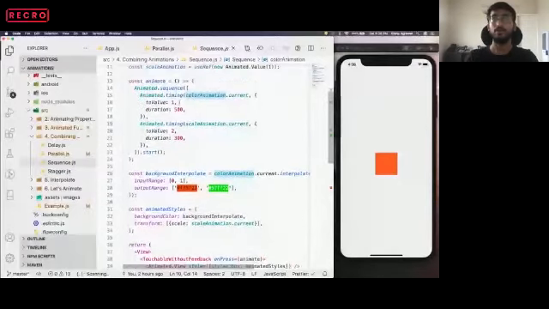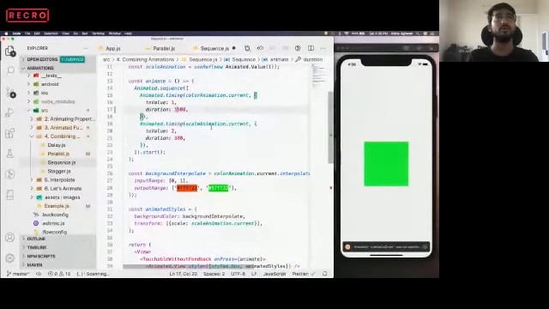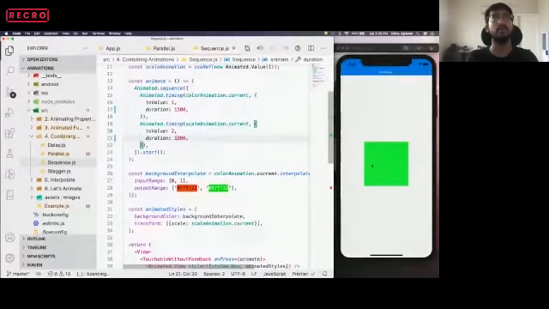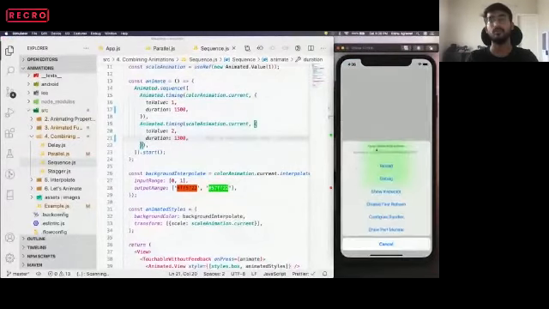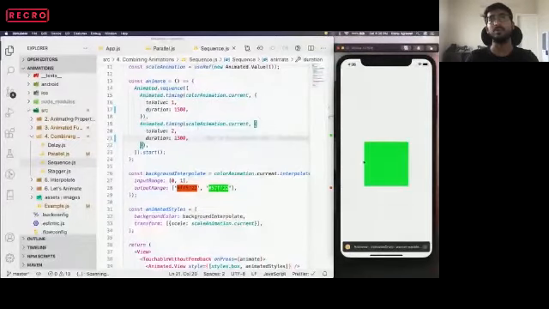So how is it different? In parallel, both the animations started at the same time, and in sequence, the animations will start one after another. Is it fine? So let's see. Let's increase the duration so that it's visible properly. So when we click, first it will change the color for 1500 milliseconds, then it will start expanding. It will not start at the same time, right? Cool. Any doubts so far?